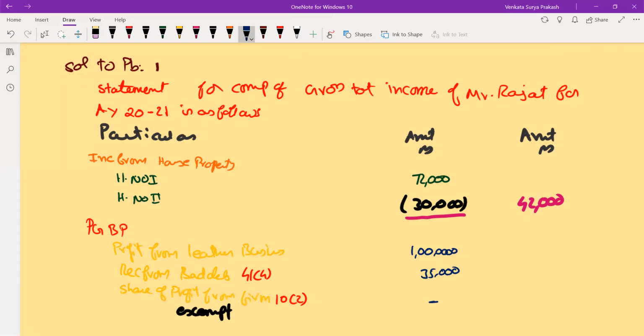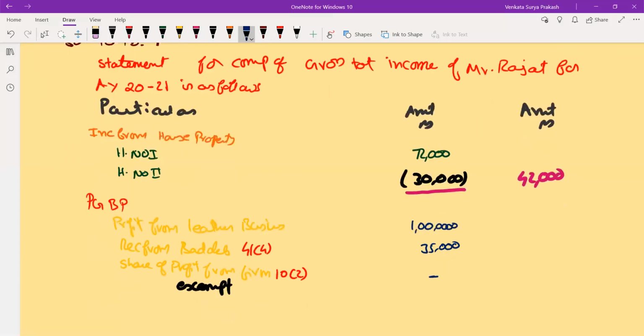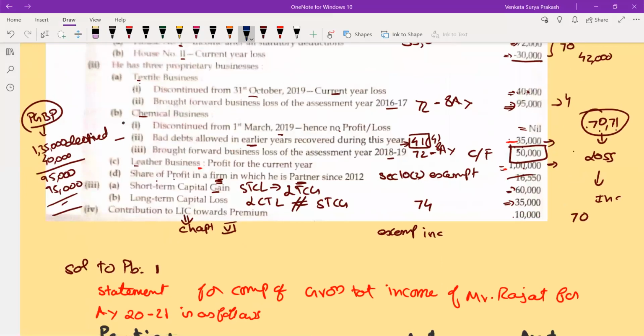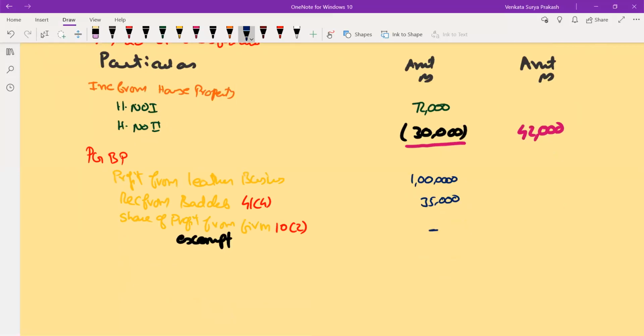Then the current year's loss. Here, we are having a current year loss from discontinued business of 40,000. So ultimately that I need to adjust here. Current year's loss from discontinued business, 40,000. Why are we doing this here?